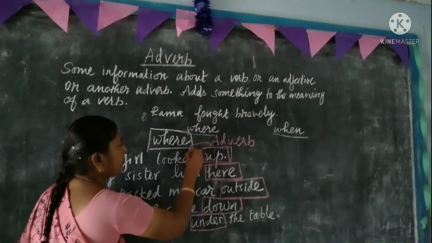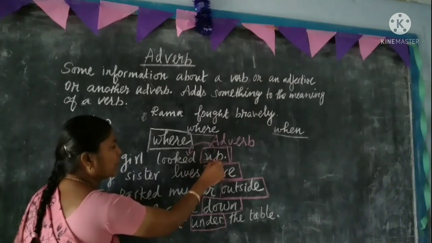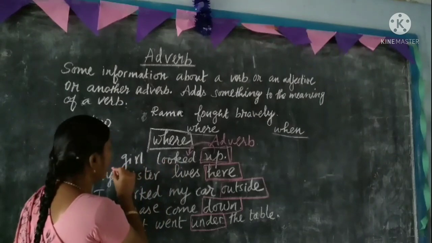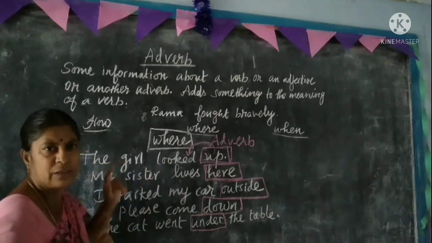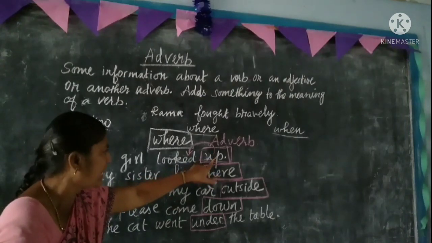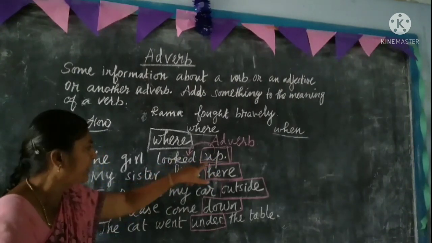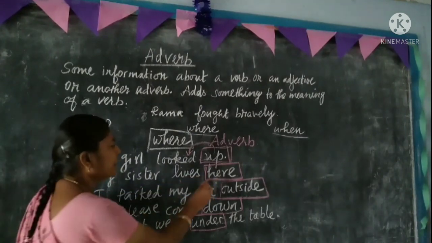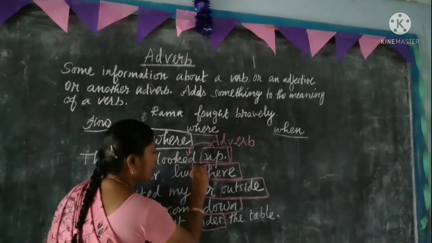See, looked. So the word up is an adverb. An adverb says something about the verb only, not about the noun. See clearly, up is the adverb. It says about only the verb. It does not say about the girl. Similarly, lives. Here, here means lives only.